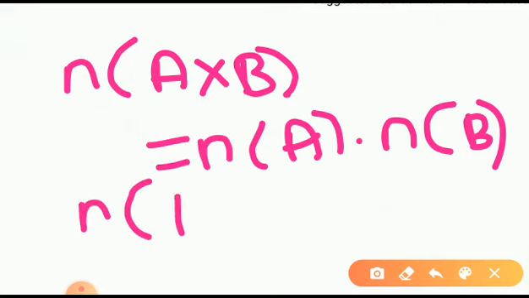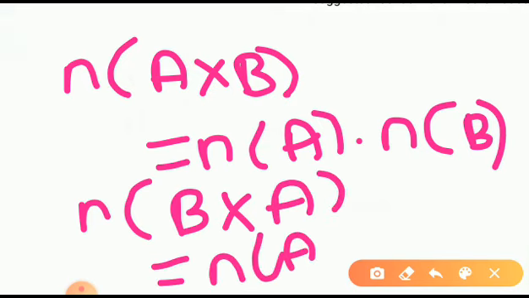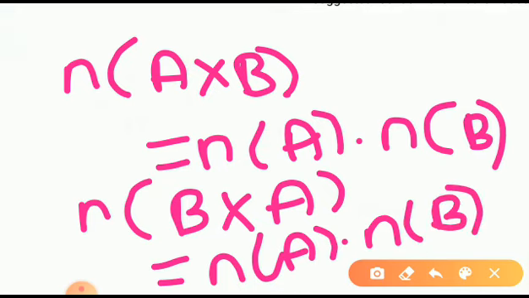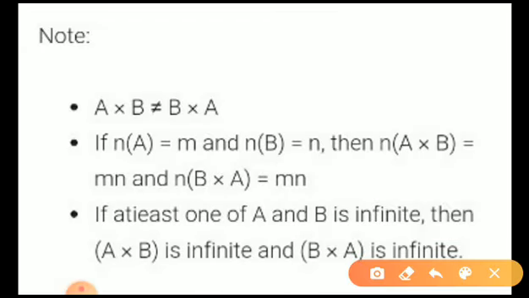Also I can say that the number of elements in B cross A will be the same as the number of elements in A into the number of elements in B. Hope this is clear to you. So this is what we have written as a remark. A cross B will not be equal to B cross A. Then if n(A) is equal to m and the number of elements in B is n, the number of elements in A cross B will be m into n.